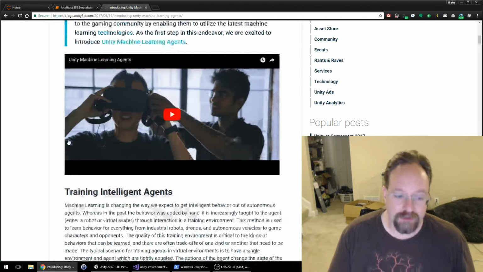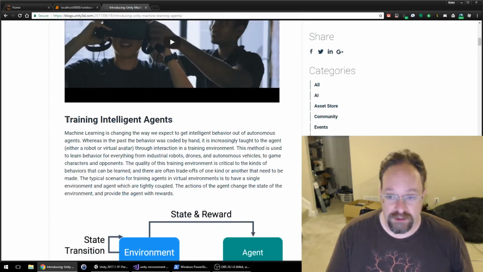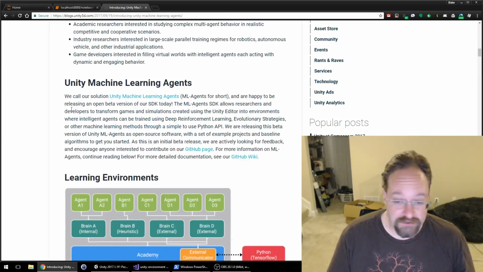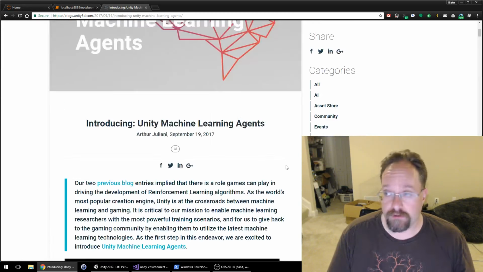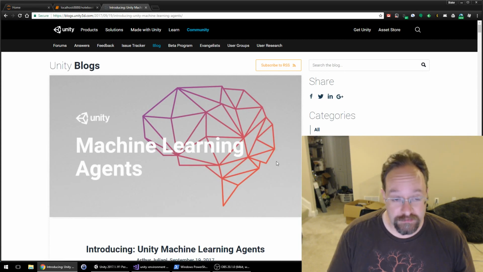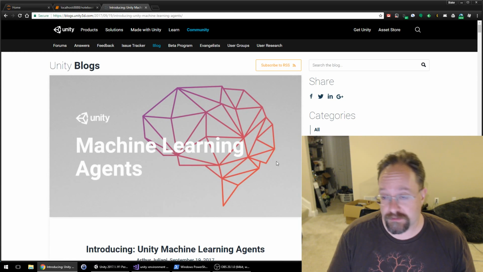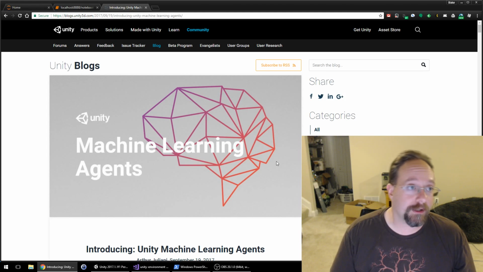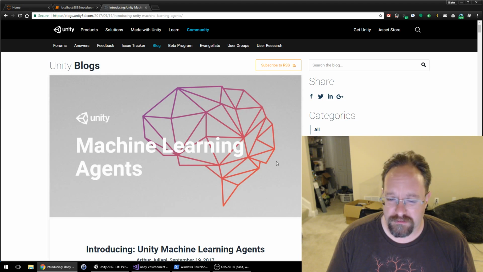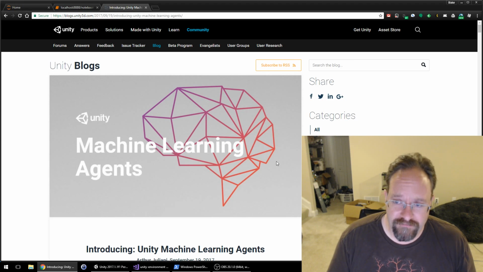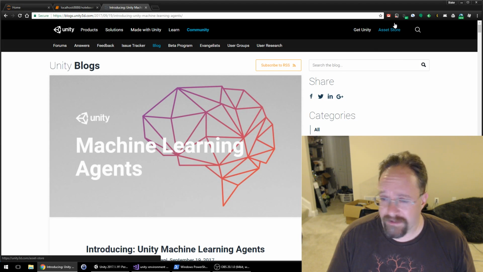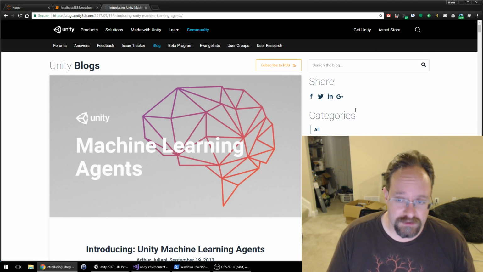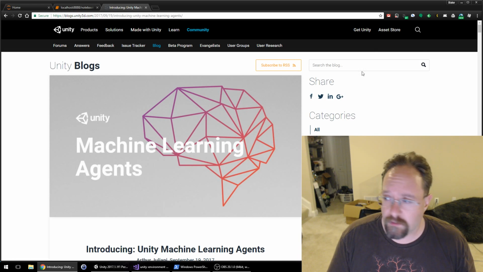So basically creating and training intelligent agents within Unity. They put all of their stuff up on GitHub, so I was able to go download it and play with it. It took some doing. The biggest hassle, honestly, was getting my Python environment up and working right in Windows. It took far longer than it should have, and that's not Unity's fault. That's just kind of the nature of the beast of TensorFlow.